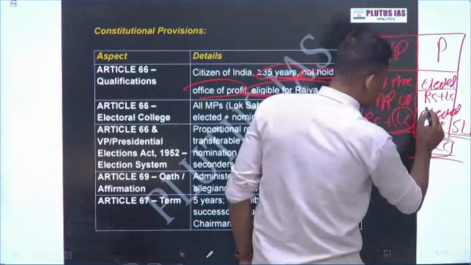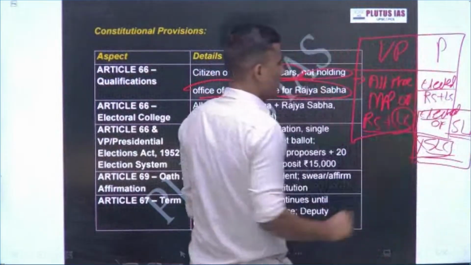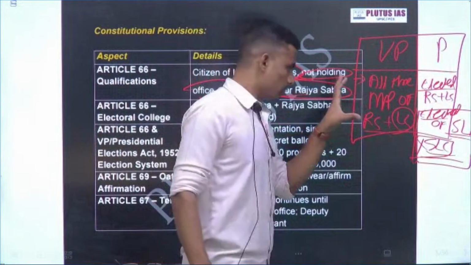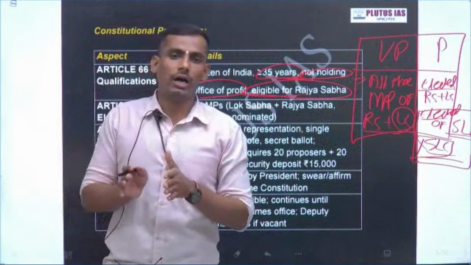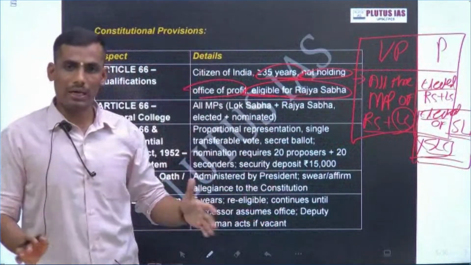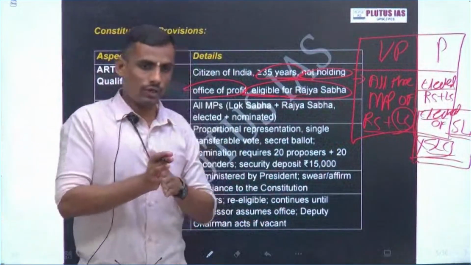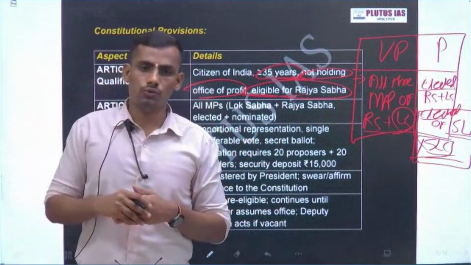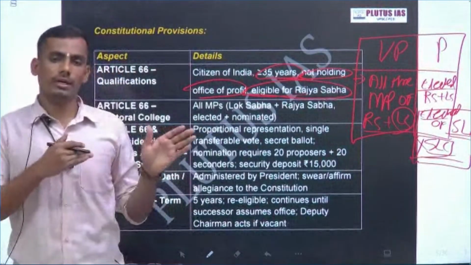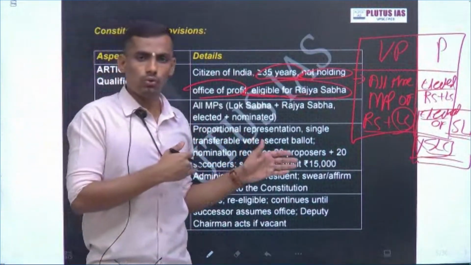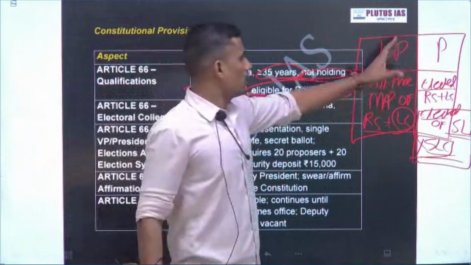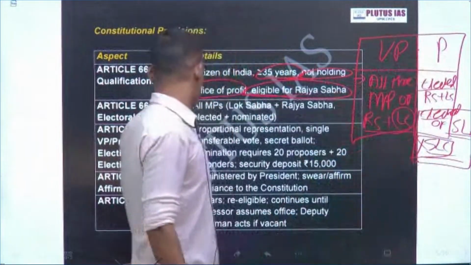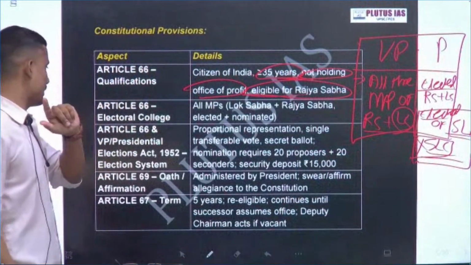Okay, but the state assemblies are not part of the electoral college in the case of the vice president. For the vice president, all the elected and nominated members of Parliament, consisting of the Lok Sabha and Rajya Sabha, vote. So at present there are 543 in the Lok Sabha and 238 in the Rajya Sabha, but currently I think 233 members are there. So this is the electoral college for the vice president of India, and this is the electoral college for the president of India. Okay, so this is the electoral college mentioned under Article 63.